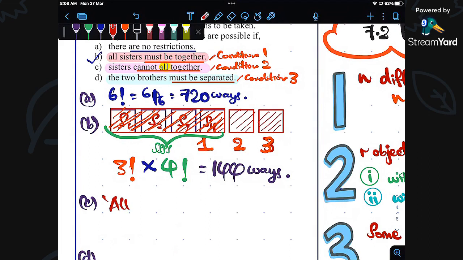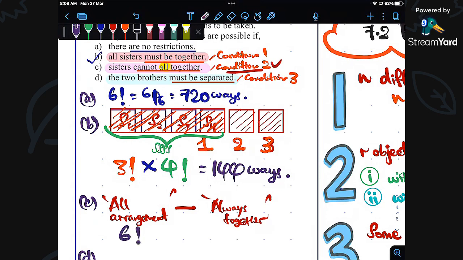The formula is all arrangements minus always together, as easy as ABC. Just use the condition number 2. All arrangements is just 6 factorial that you have found just now from question A, minus the always together that you have found here.